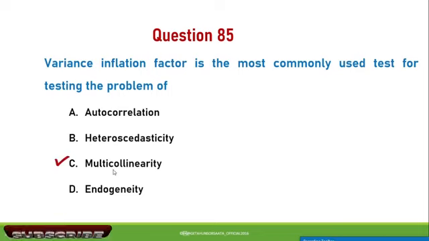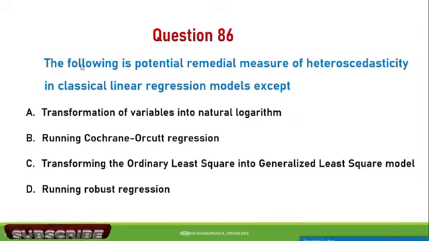Question number 86. The following is a potential remedial measure of heteroscedasticity in classical linear regression model except A. Transformation of variables into natural logarithm. B. Running Cochrane-Orcutt regression. C. Transforming the ordinary least square into generalized least square model.